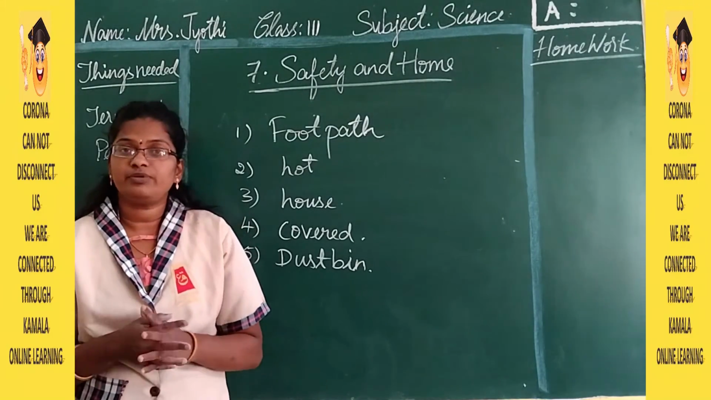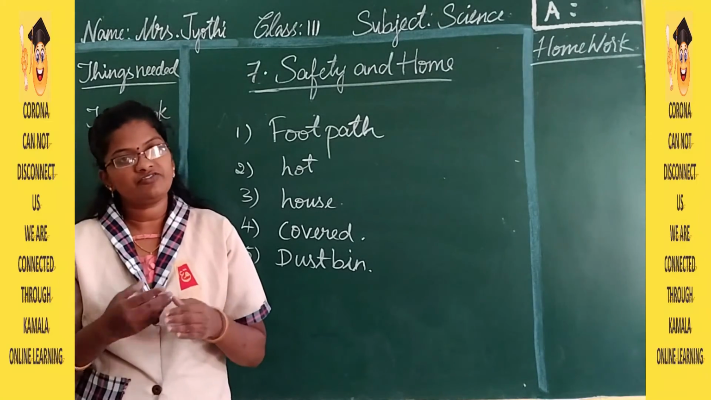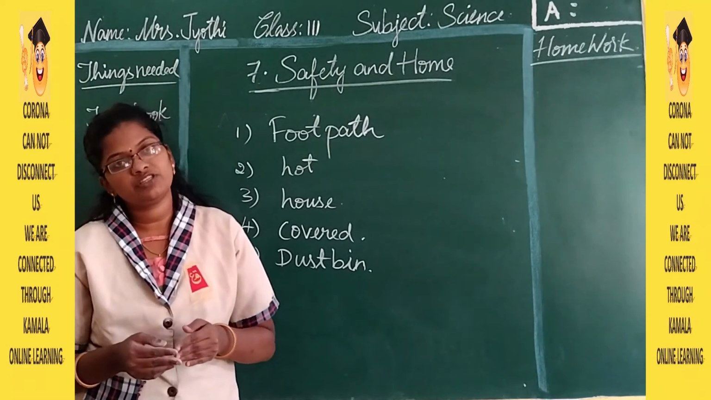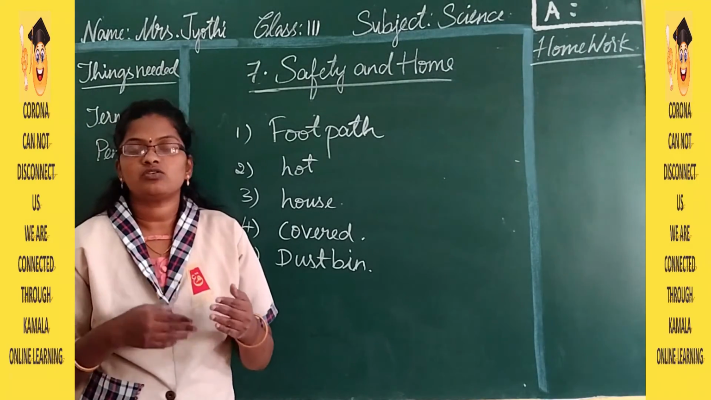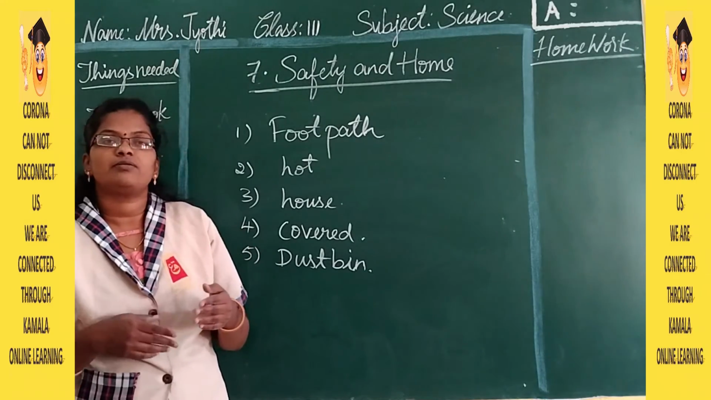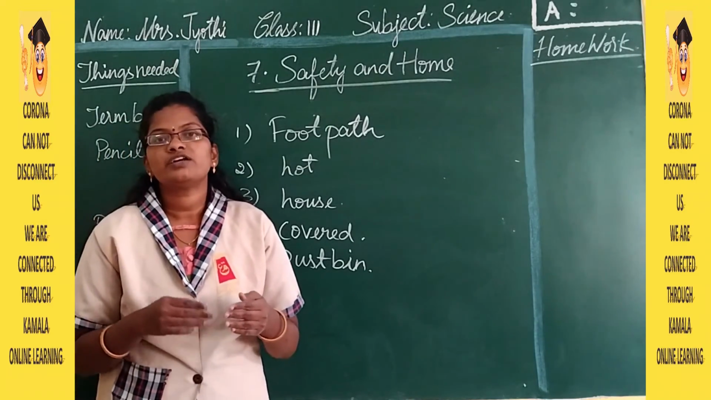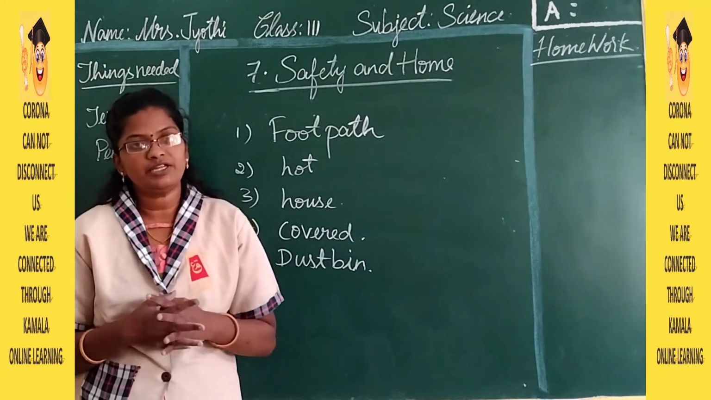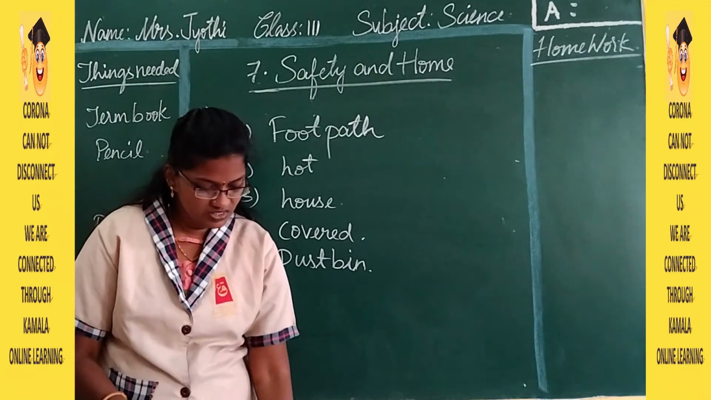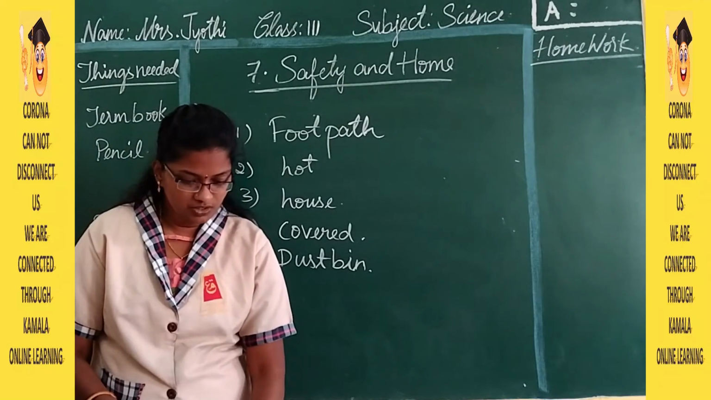Okay, so with this we have completed lesson number 7, and after this we have worksheet. So that worksheet I am going to tell you in the next session, and we are also going to do the lesson number 7 in practice book. So if we complete lesson 7 in the practice book, with this science will be completed. All the lessons will be completed. Okay. So I am going to send you the notes.